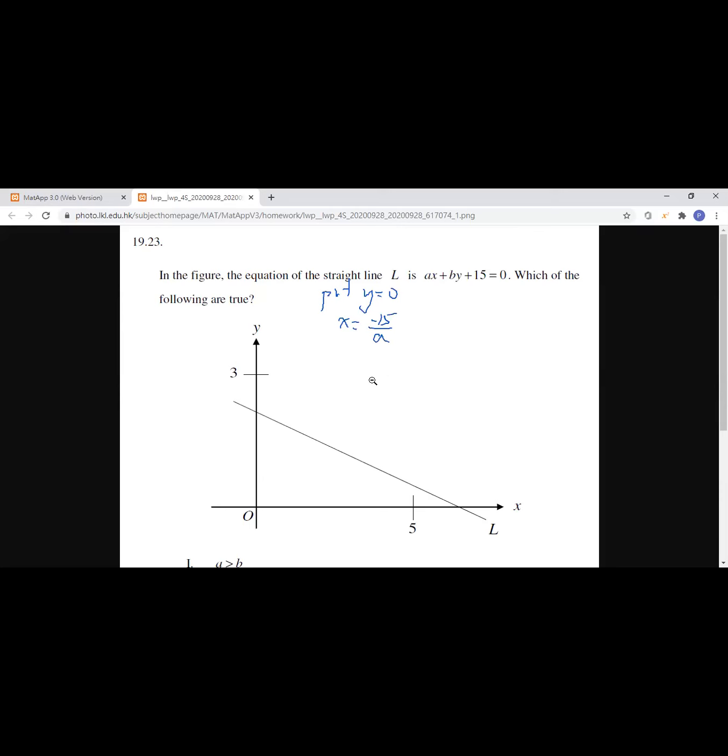Okay, this is the x intercept. Is to put y equals 0, x is equal to negative 15 over 8.